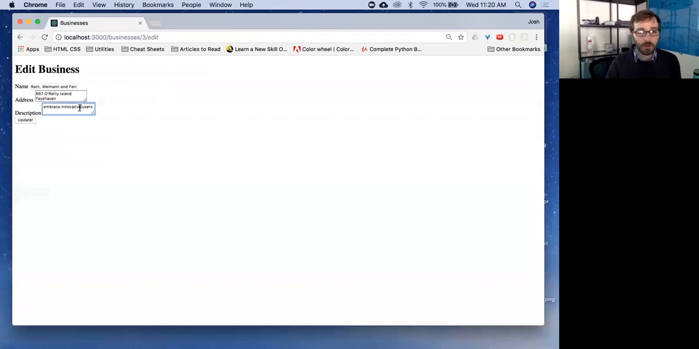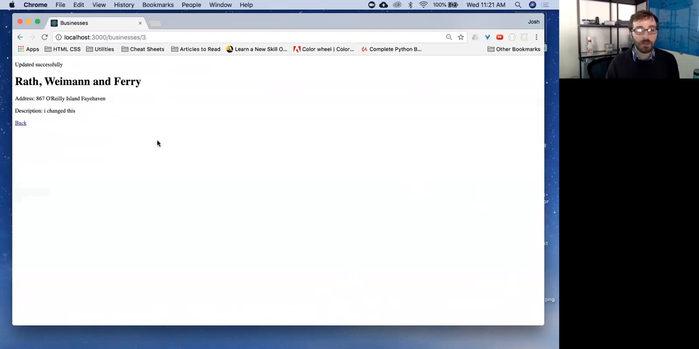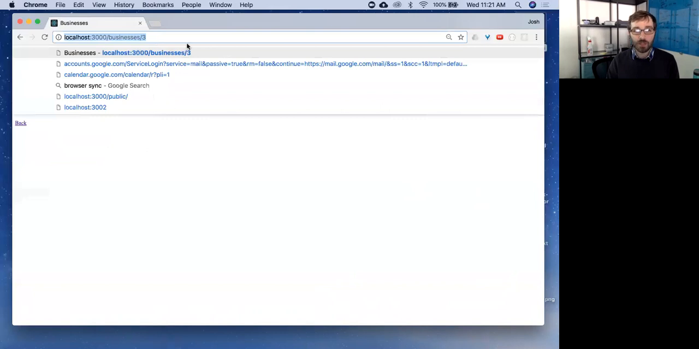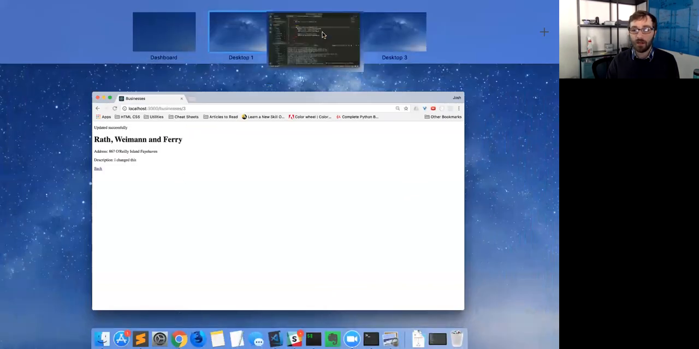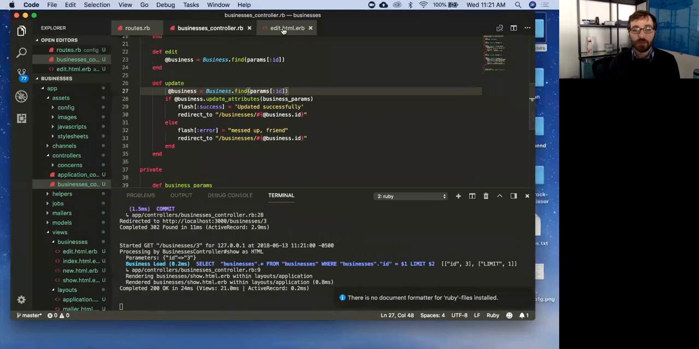Cool. Let's just, I changed this. Update. Cool. And here's my update. I changed this. All right. Again, typing in /3/edit is annoying and a terrible user experience.